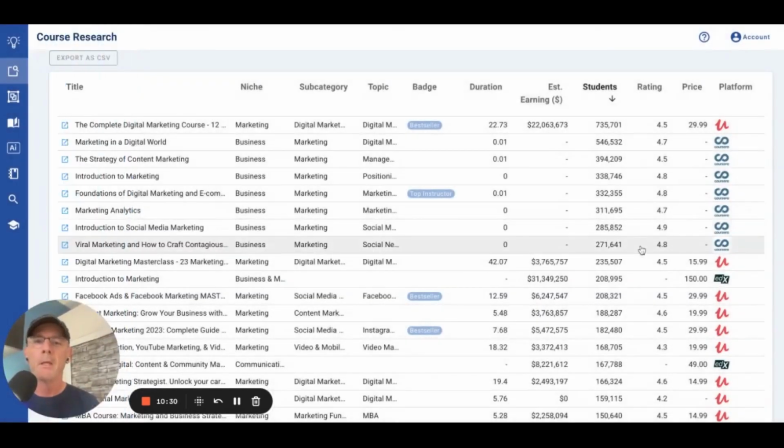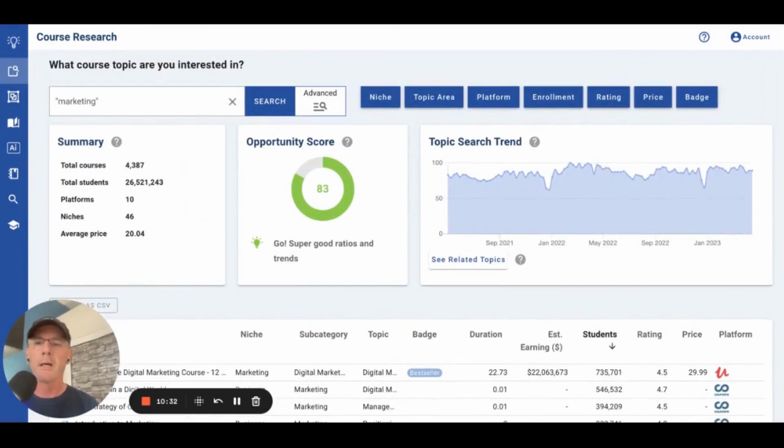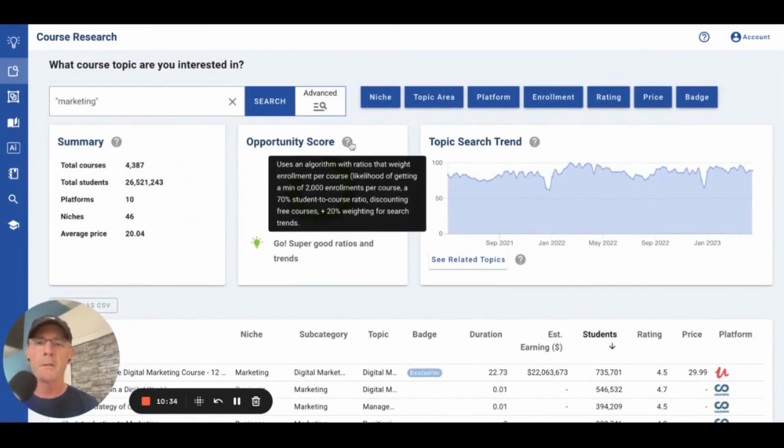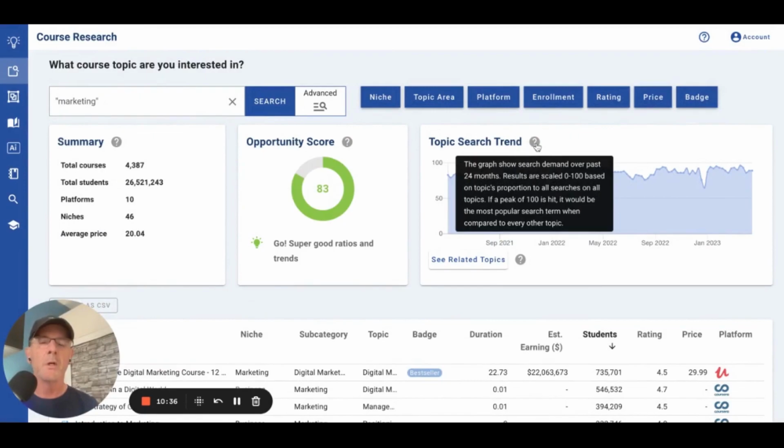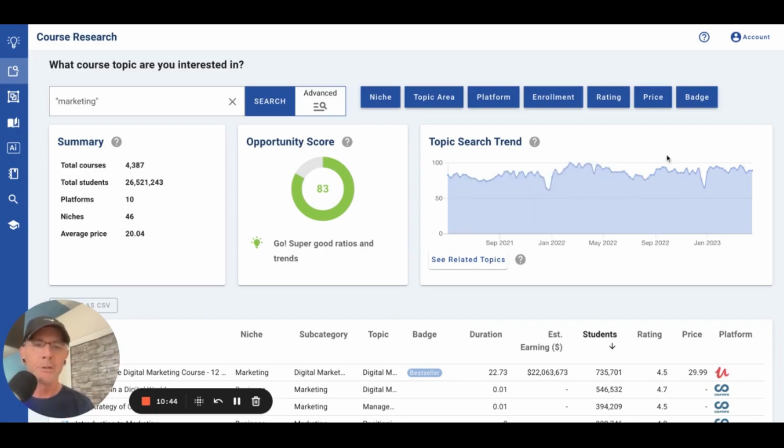Okay, so this is the dashboard. The opportunity score, all the tooltips will kind of explain to you how the trends are developed. This is coming from Google. This is Google search. This is intent. So this is interest, consumer interest in this particular topic. Again, this is way broad here, so just FYI. But there's a ton of interest in marketing, right?